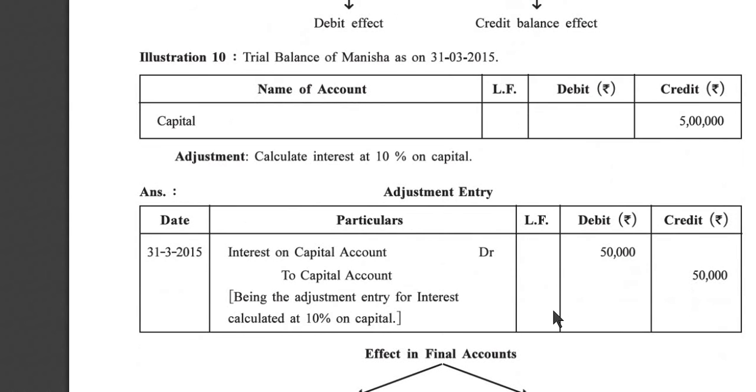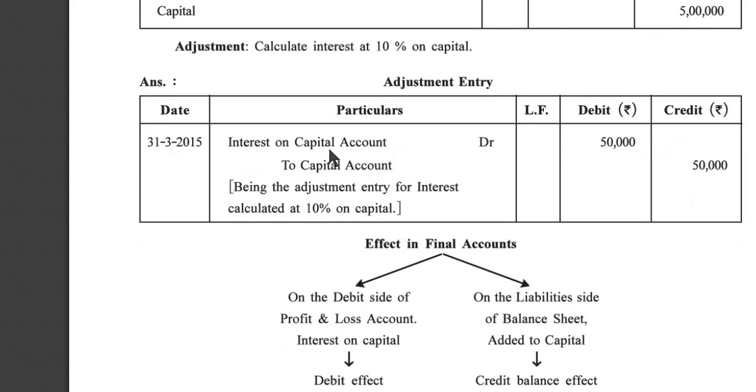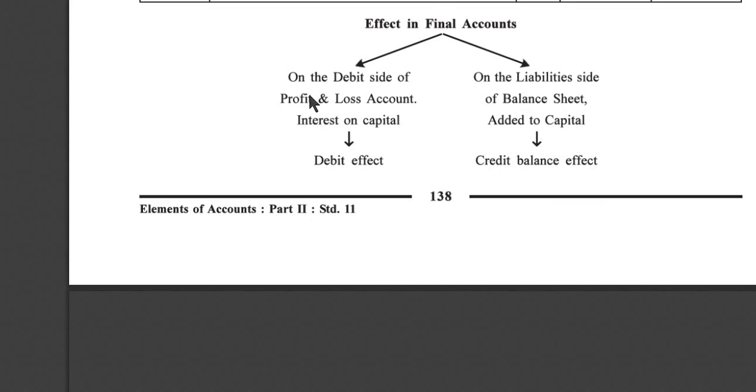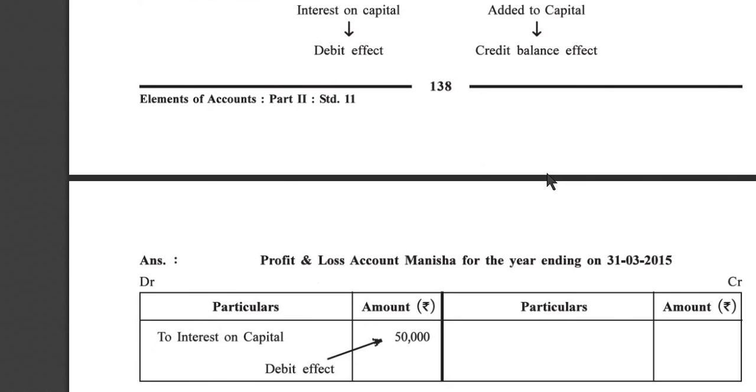Now illustration number 10. Trial balance of Manisha as on 31st March 2015, capital 5 lakh. Calculate interest at 10% on capital. So interest on capital account 50,000 to capital account 50,000, being the adjustment entry for interest calculated at 10% on capital. On the debit side of profit and loss account, interest on capital, debit effect. On the liability side of balance sheet, added to capital, credit balance effect.